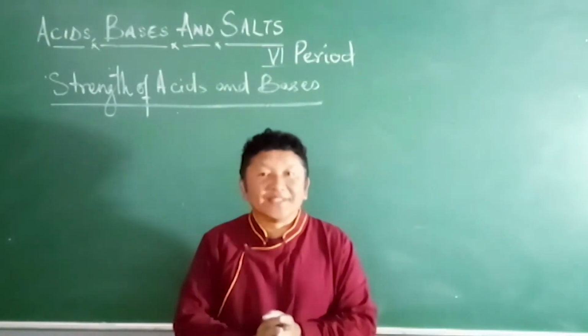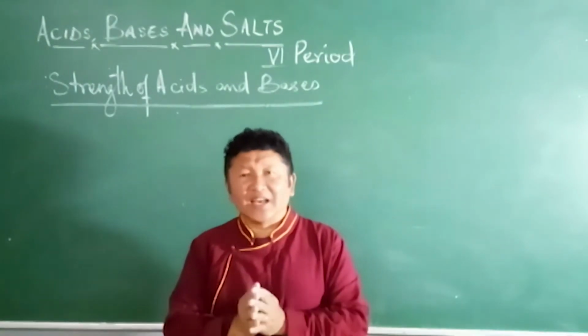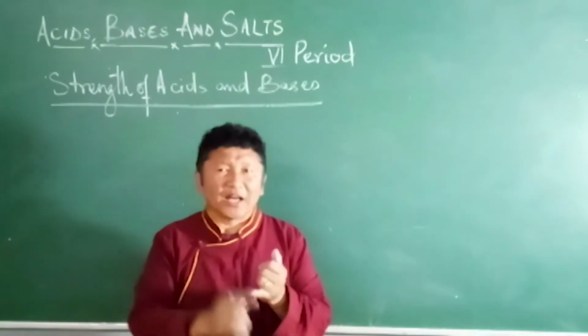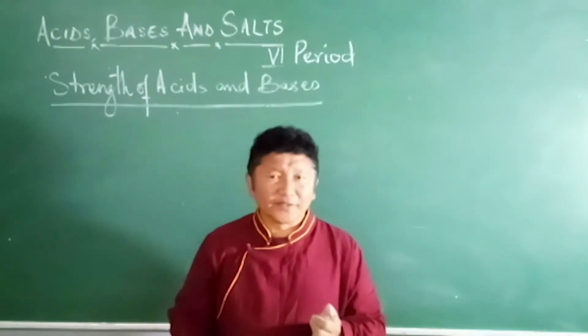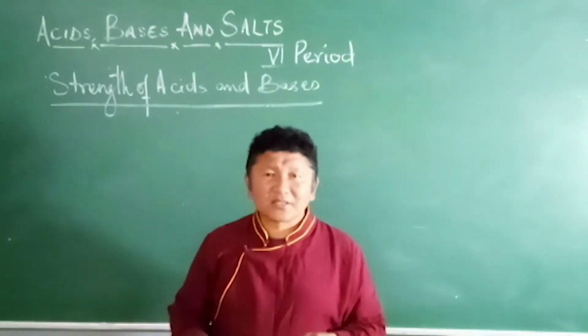We have lots and lots of indicators, like universal indicators, methyl orange, phenolphthalein, litmus.